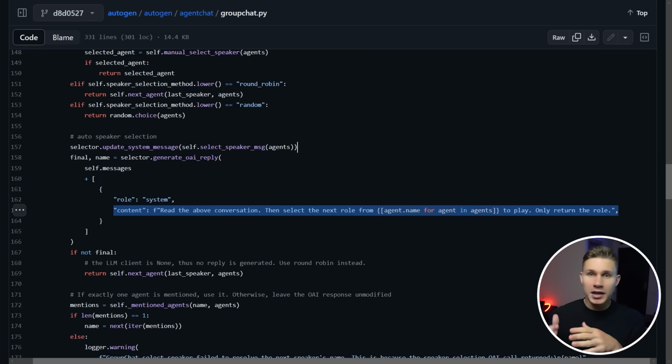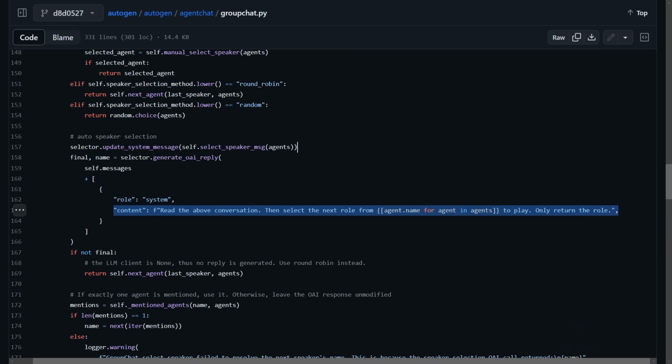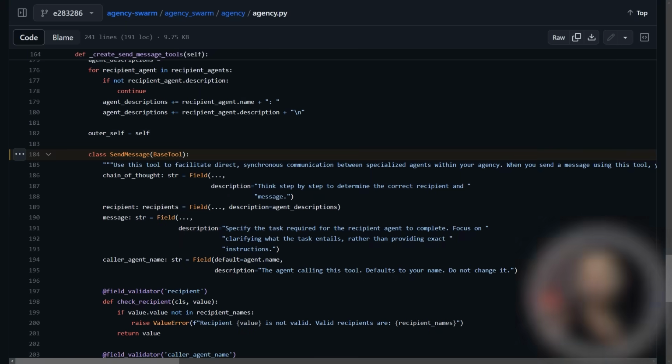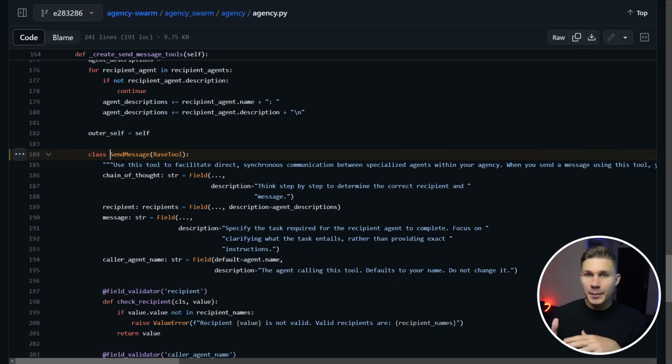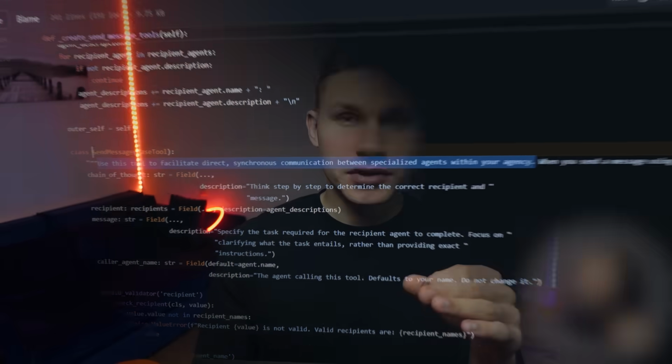If you compare this approach to AutoGen, they have an extremely strange selection process where they essentially emulate role play for the agents and ask them who should speak next with an extra call to the model. On the other hand, in this system, the whole communication flow is handled through a special send message tool, so there is no need for any extra prompts or any extra model calls. Your agents will determine themselves who to communicate with through function calling based on their own descriptions.